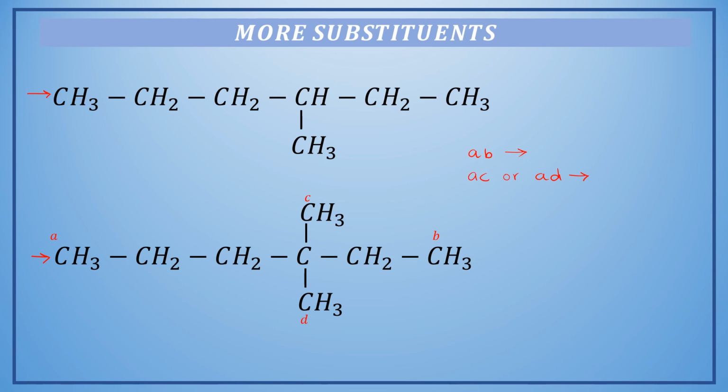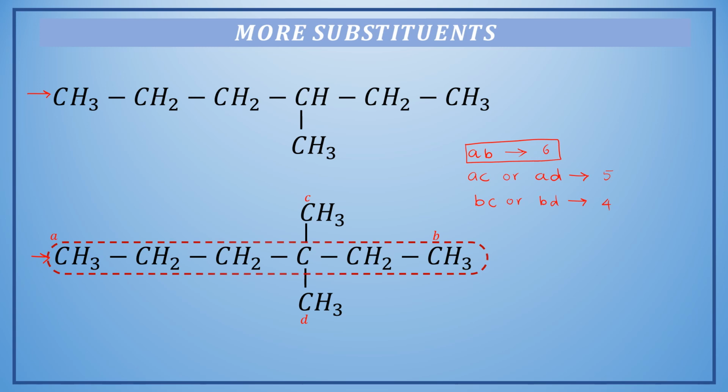Similarly, we can identify a carbon chain starting from B to C or B to D. Alright, so AB has 6 carbon atoms in it, AC or AD has 5 carbon atoms in it. On the other hand, BC or BD has only 4 carbon atoms present in it. So without any competition, AB is the parent chain here. Okay, now if we mark AB as the parent chain, then all the groups that are connected to the parent chain will be the substituents.